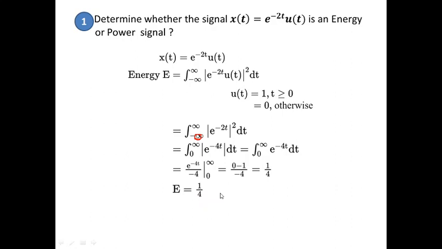Next, we need to find out what the power is. To be an energy signal, you should not only find energy, but you should also find the average power. So going on to find the average power, power is given as limit t tends to infinity. It's very important: first you need to find this factor, that is integration from minus t to t of e power minus 2t u of t, the whole square, dt, and then divide it by 2t.